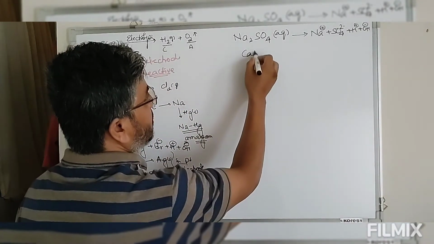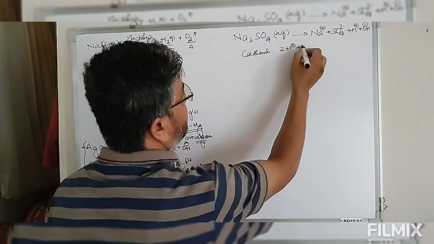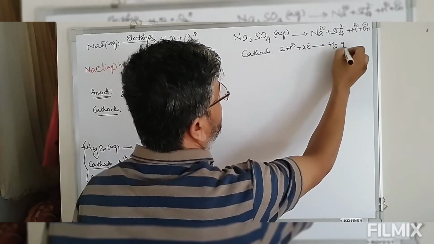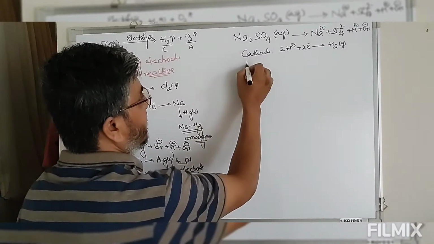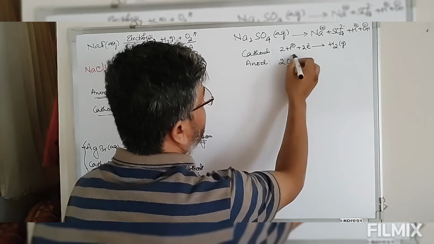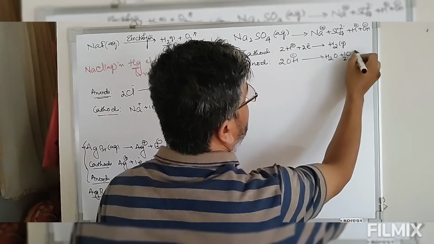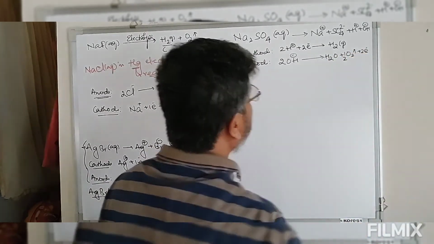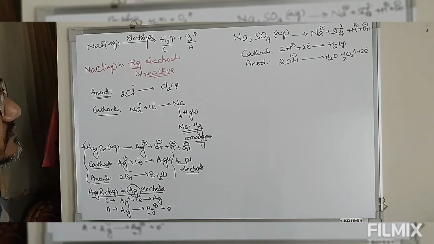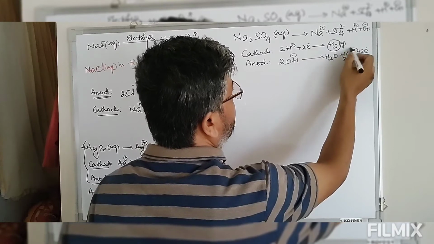So at cathode, the H plus ion, 2H plus, will preferentially reduce by taking 2 electrons to give you hydrogen gas, whereas at anode we have OH minus, which is oxidized to give you oxygen gas, and electrons are released. So in electrolysis of aqueous solution of sodium sulfate, hydrogen gas is formed at cathode, oxygen gas is formed at anode.